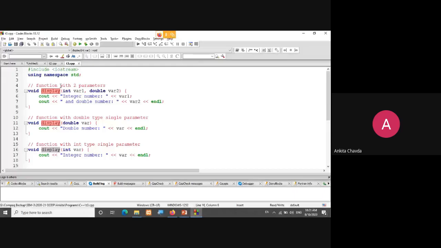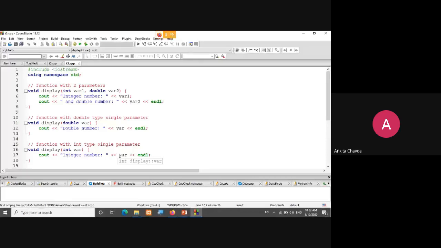I'm using the same function name, display, display, display. The very first time I'm having my function with only an integer variable, where I'm just writing, integer number is this. Very simple, nothing new in this. If I'm having one argument that is a double, it will print that your double number is this, and you are simply printing the variable.